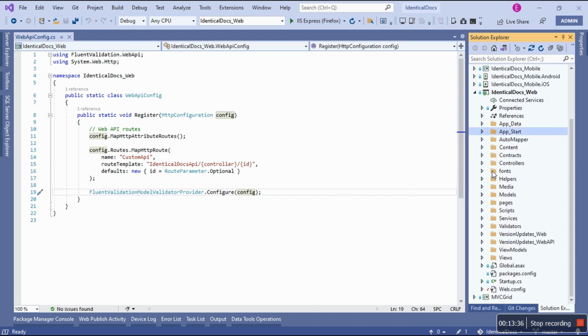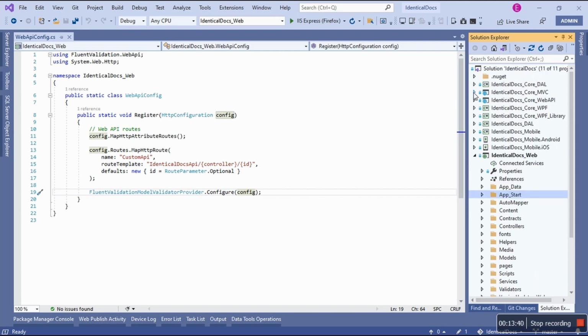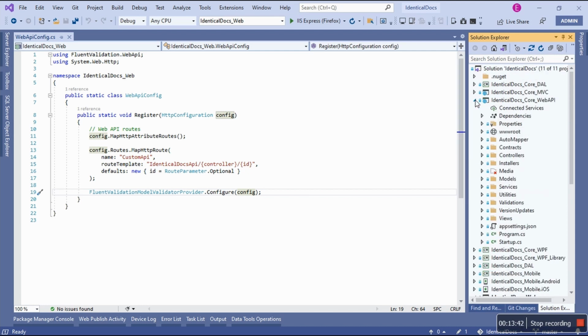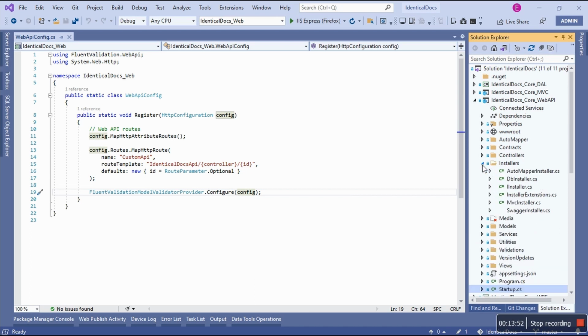Now, let me show how you set this up on .NET Core Web API. Normally it's supposed to be in the Startup class, but it's not in Startup, it's in Installers, the MVC installer.